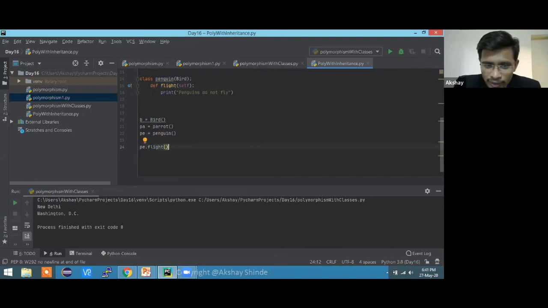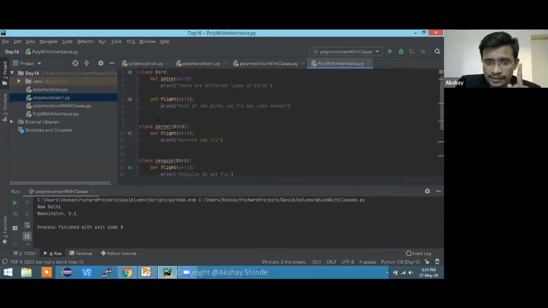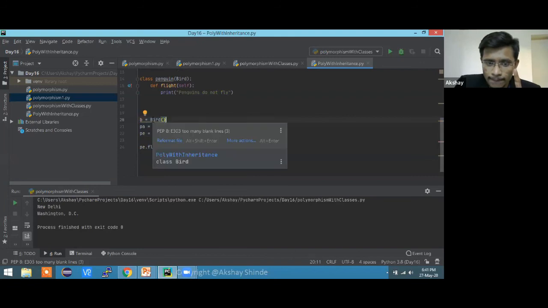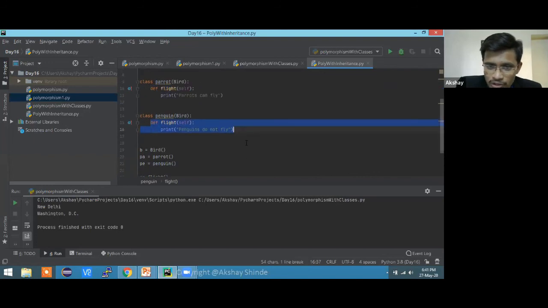Now tell me. If I call, I already wrote P, right? So it will definitely call this flight of this penguin. P is, I created three objects of these three classes. Why is it showing an error? Too many blank lines, okay, sorry. This IDE shows errors every time, so this was a warning actually. So I created an object of bird, an object of parrot, and an object of the third class as well. Right now I'm calling p.flight, the flight function from the penguin class, and it is going to print this one because we just saw.